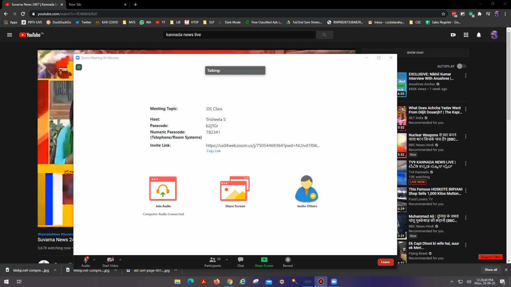In the data structure laboratory, you have to implement everything in C language. Otherwise, it could be C++, but we are purely using C language for this, and you are going to use the Ubuntu platform. You are used to Ubuntu, right? Yes, ma'am. Let me share the screen.